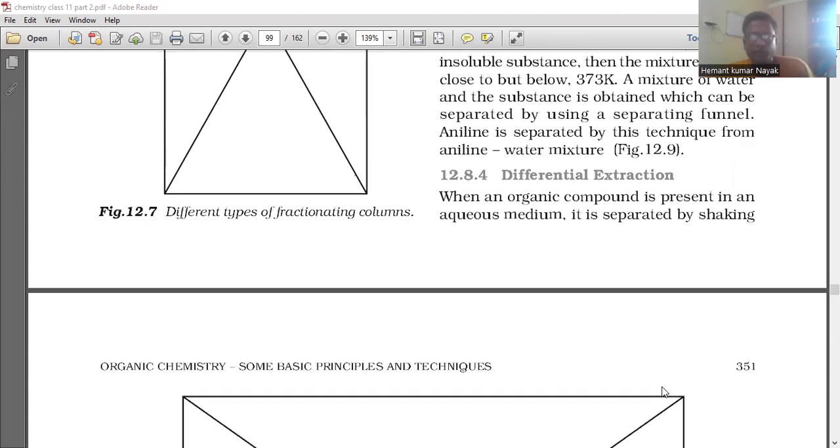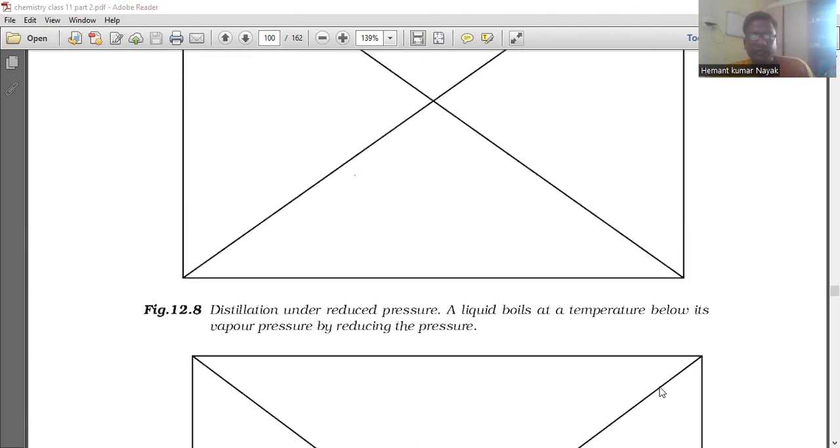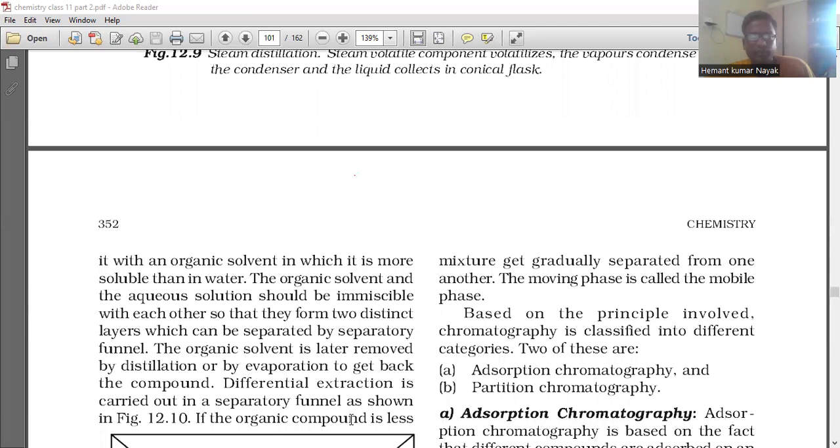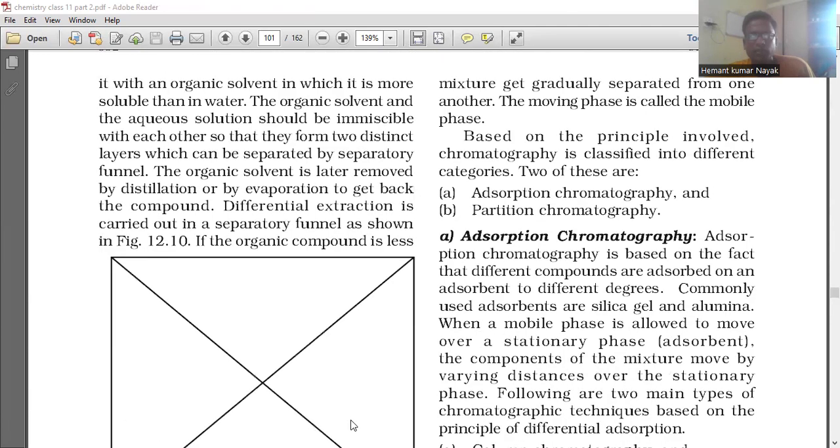Differential extraction. When an organic compound is present in an aqueous medium, it is separated by shaking it with an organic solvent in which it is more soluble than in water. The organic solvent and the aqueous solution should be immiscible with each other so that they form two distinct layers which can be separated by a separating funnel. The organic solvent is later removed by distillation or by evaporation to get back the compound. Differential extraction is carried out in a separating funnel.